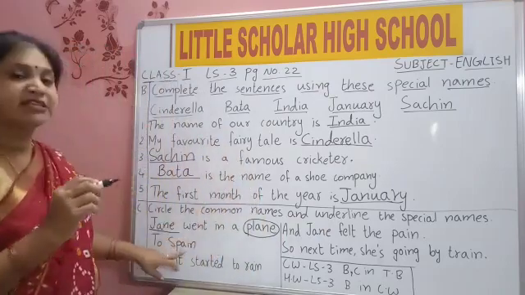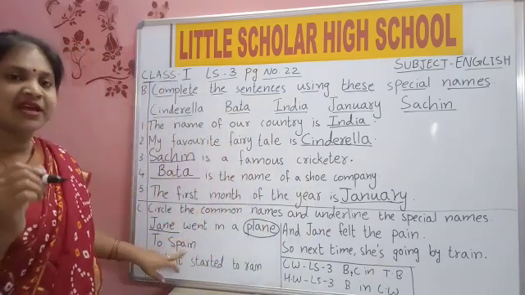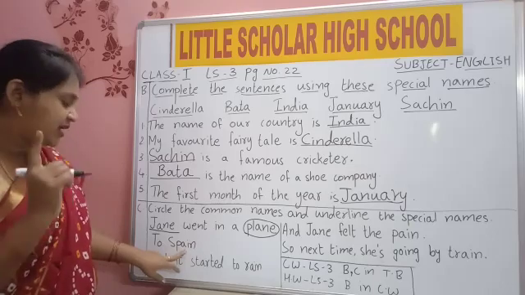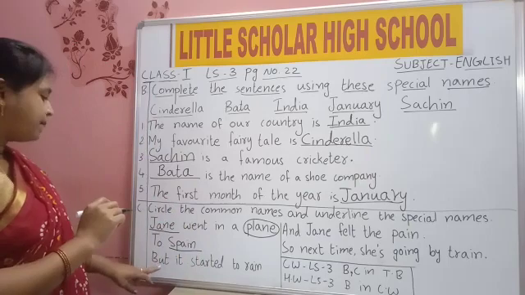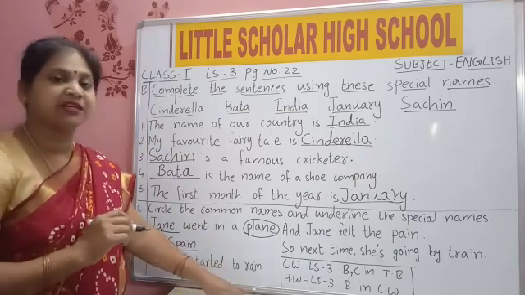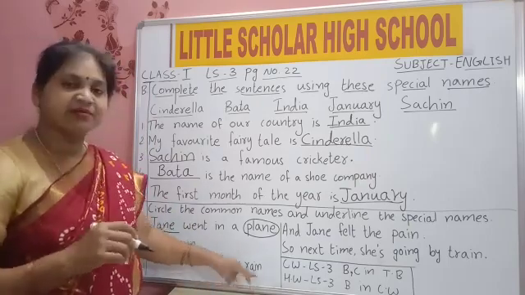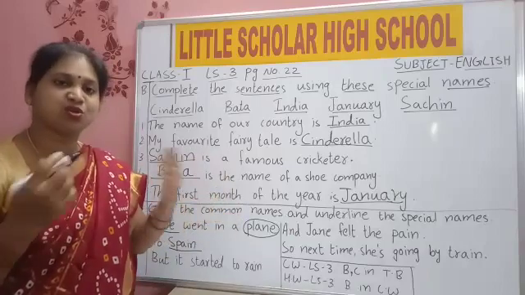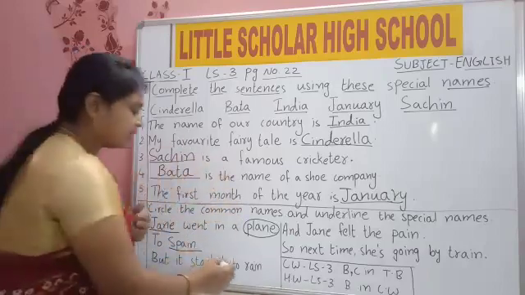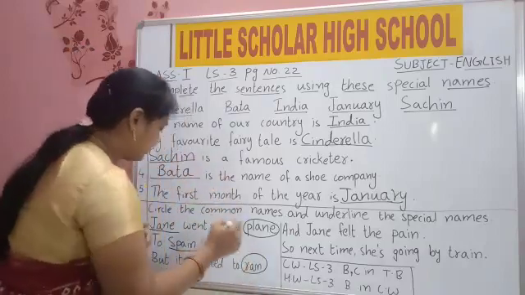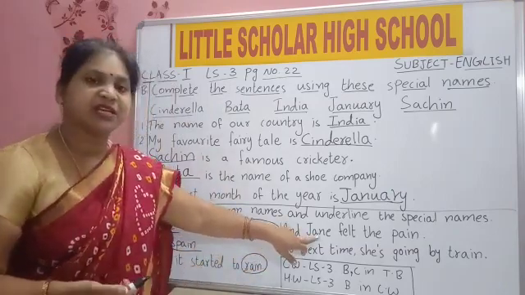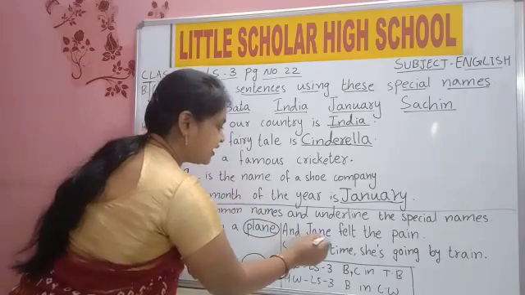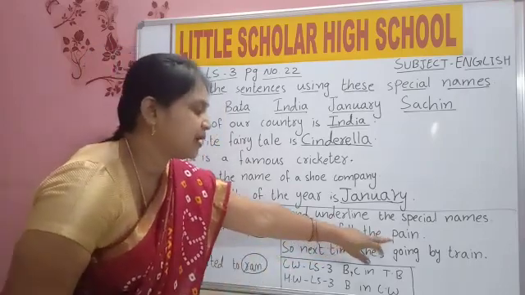To Spain. Spain is the name of a place. Only one Spain we have. So underline, special name. But it started to rain. Rain is what? Whenever rain comes, we say it's raining. Yes, rain is common. Everywhere rain is common. So common, circle, name. And Jane. Jane again, Jane came. Jane is what? Special name. Underline. Felt the pain.